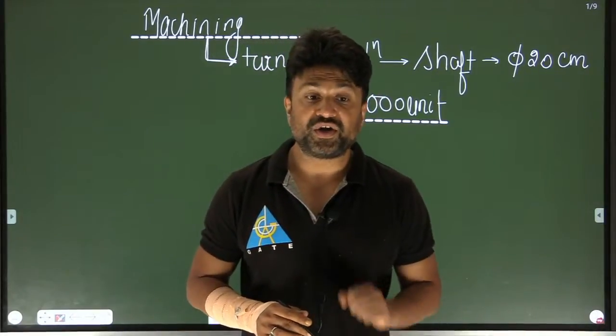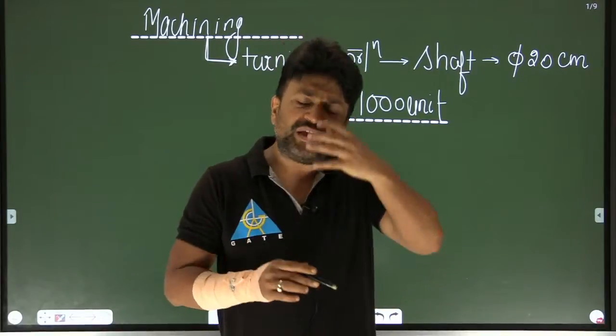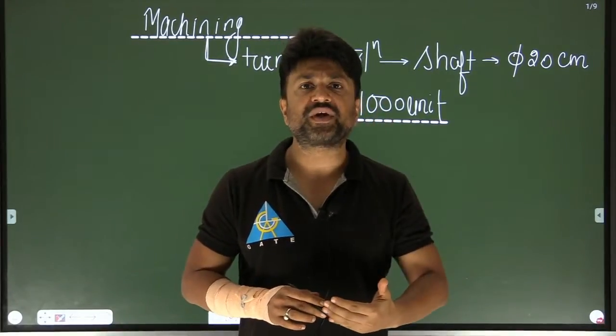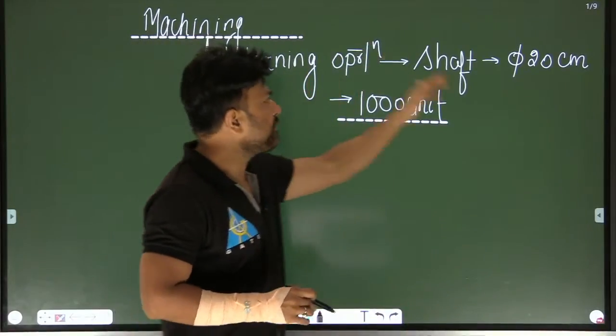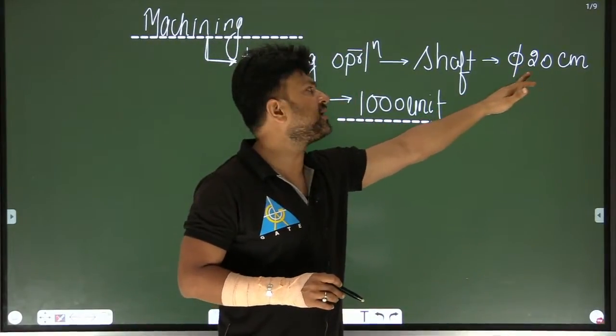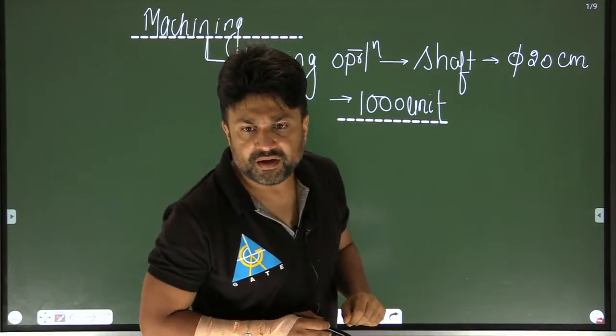No. Got it? So practically or logically, we make some variations. We decide some limits. It is not possible that every time I can produce the diameter of the shaft as 20 centimeter.